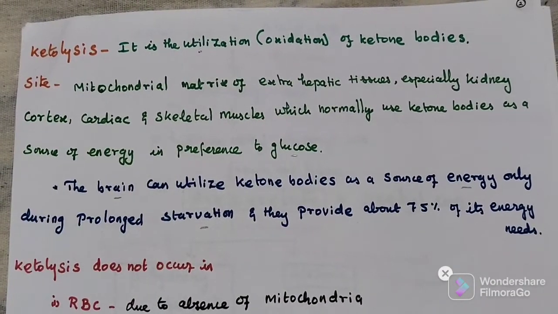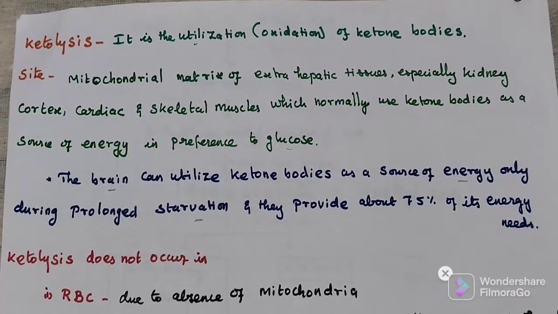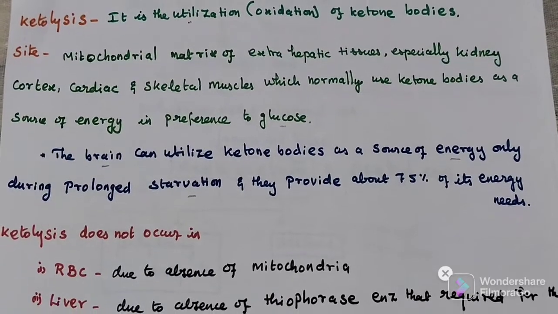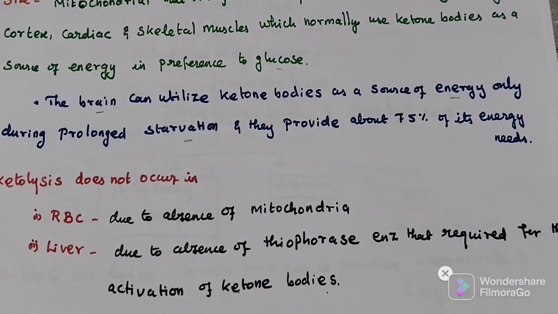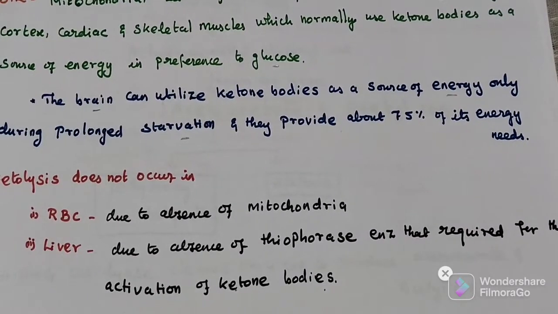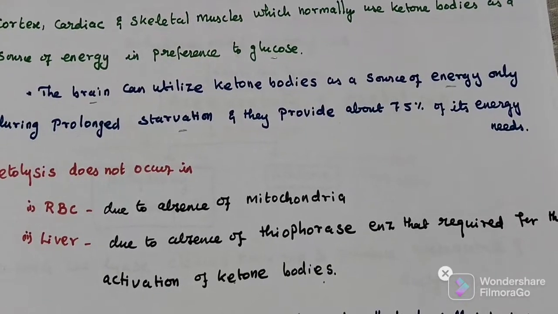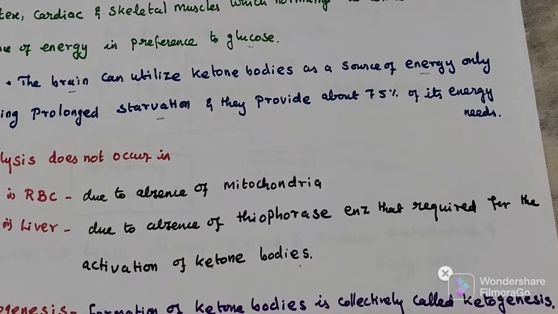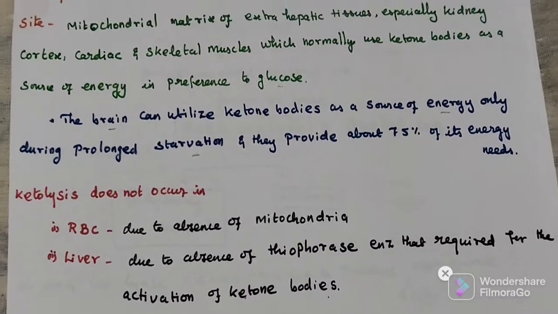Ketolysis, utilization of ketone bodies, occurs in the mitochondrial matrix of extrahepatic tissue like kidney cortex, cardiac and skeletal muscles. Brain can also utilize them. It does not occur in RBC and liver. In RBC, it does not occur because of the absence of mitochondrial matrix. In liver, it does not occur because of the absence of thiophorase enzyme. This enzyme is required for activation of ketone bodies.